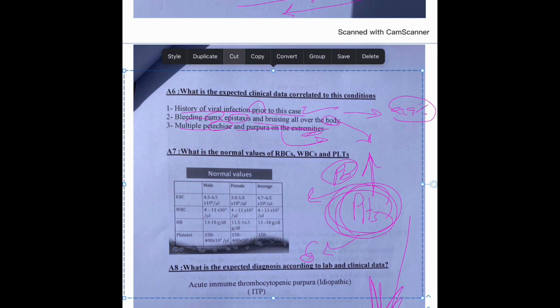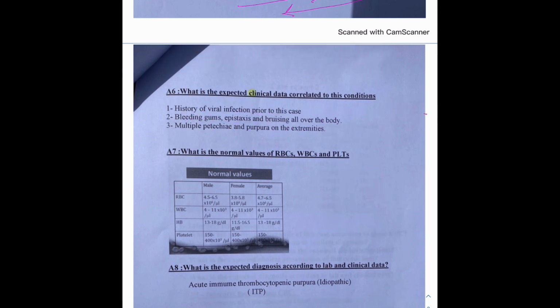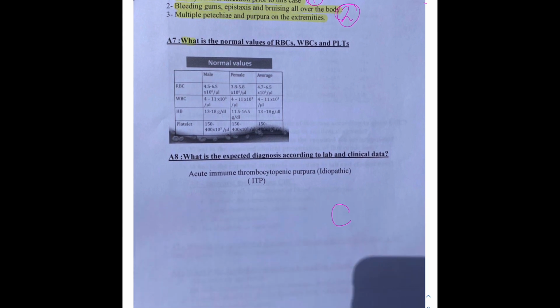Okay, so some of the clinical data that you're going to find: history of viral infection prior to this case, bleeding gums, epistaxis, bruising all over the body, multiple petechiae and purpura on the extremities. So the first one is history of infection and bleeding all over the surface of the body. The normal values of RBCs, WBCs, and blood are not important. What is the expected diagnosis according to lab and clinical data?